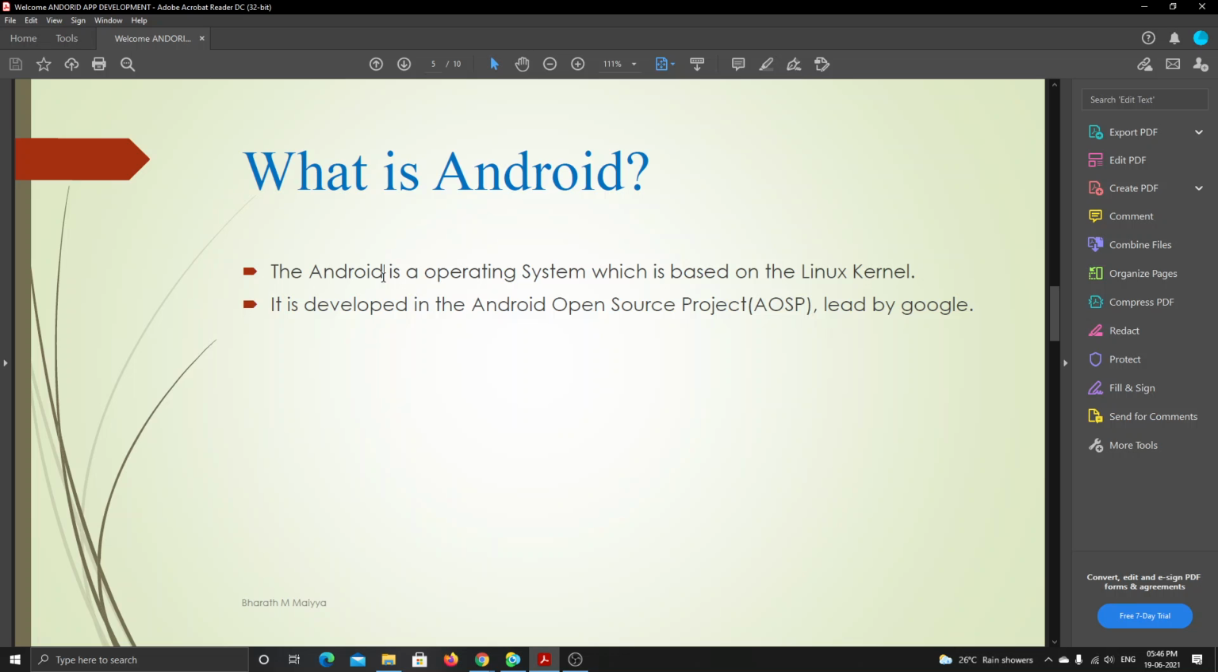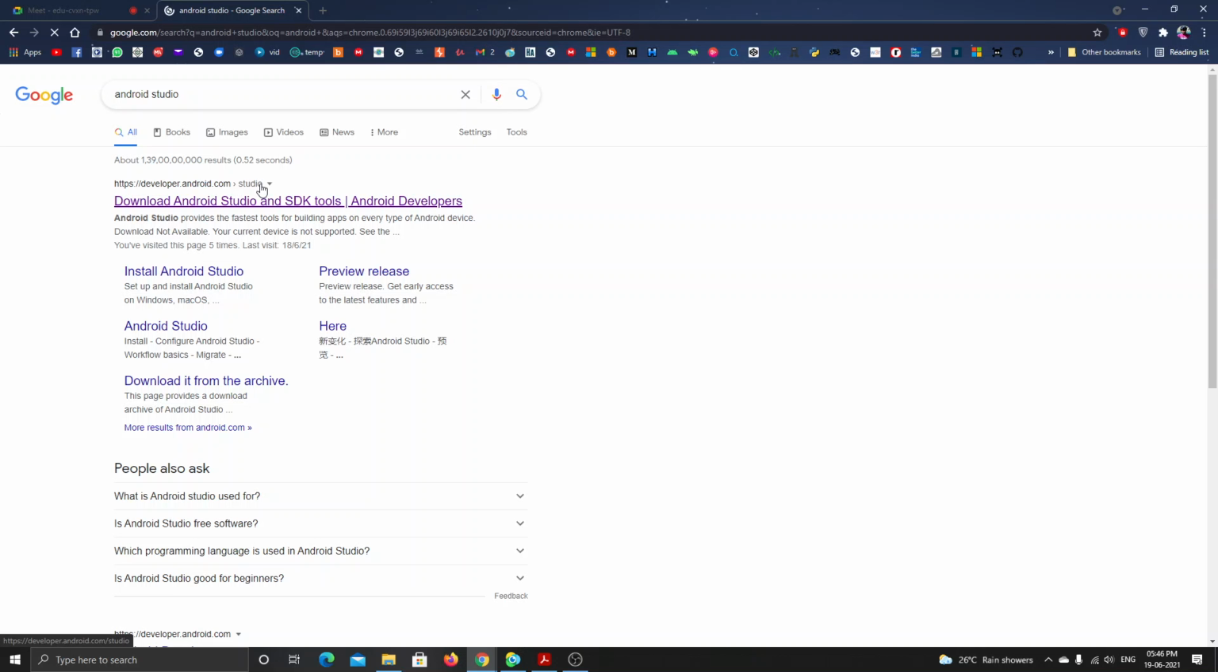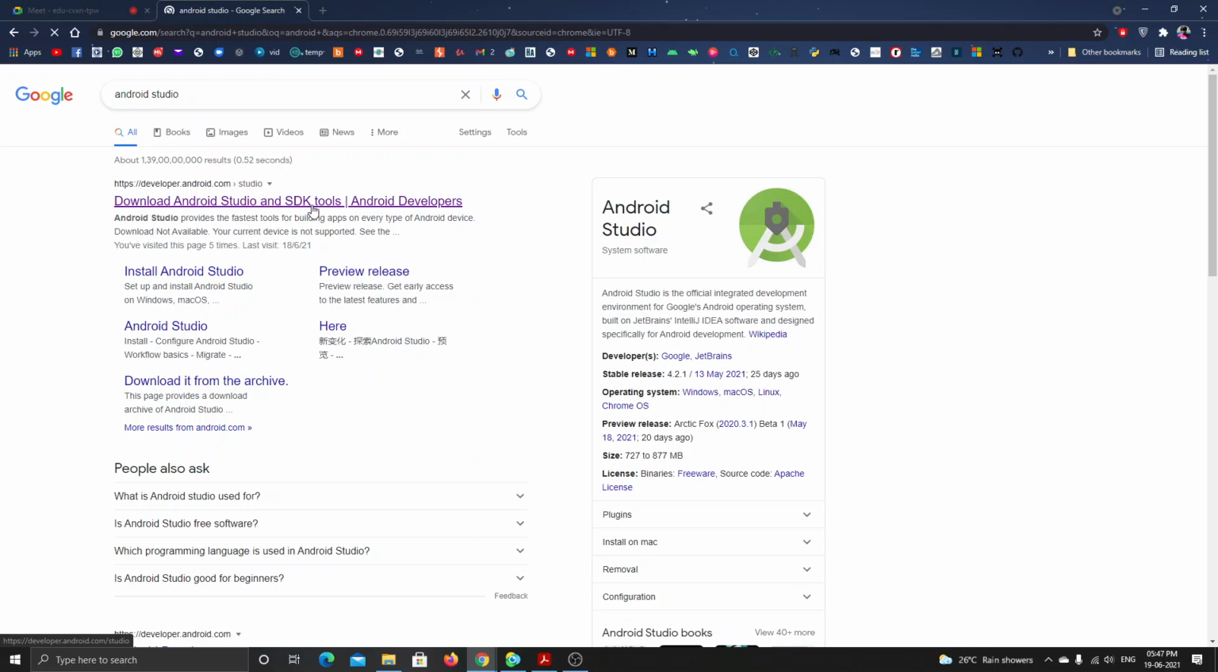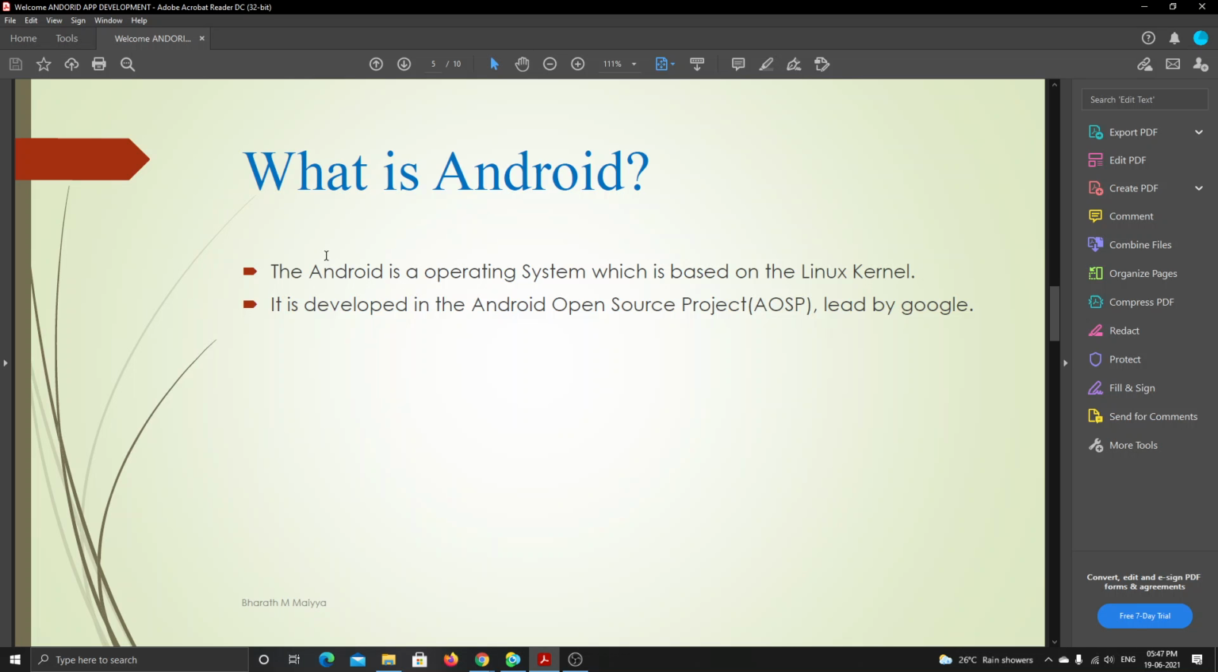So, sir, would we have to install Ubuntu OS then? No, you don't require anything. You just need Android Studio, which is free. You can get it on the Android developers forum itself. Let me show you. When you go into this first link, you will get it. You don't need any Linux or Ubuntu. I was saying that the Android operating system is based on the Linux kernel. To create an application, you don't need anything. You just need Android Studio. Okay, got it.